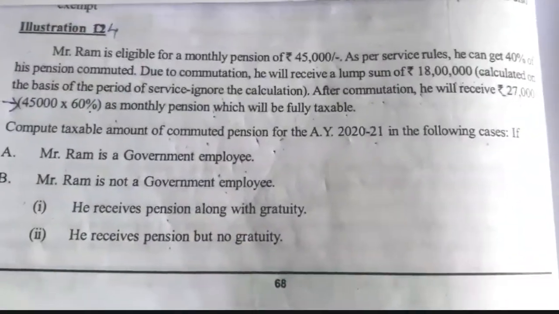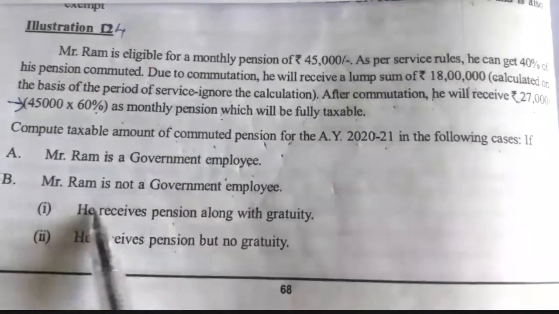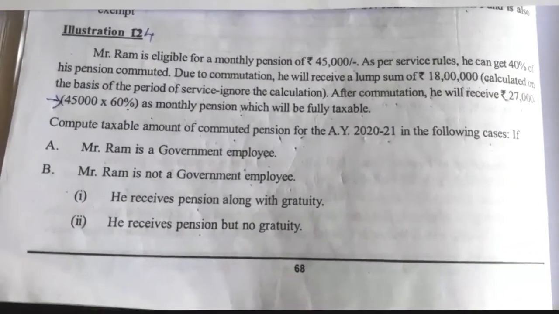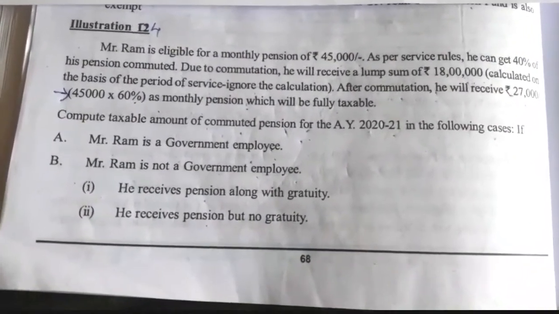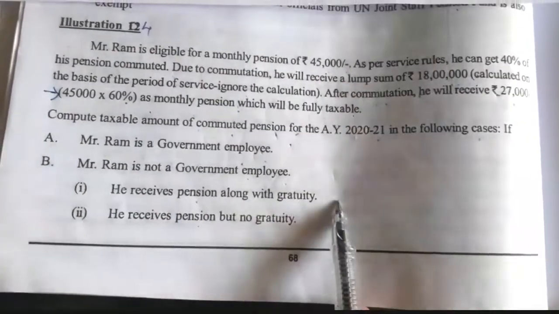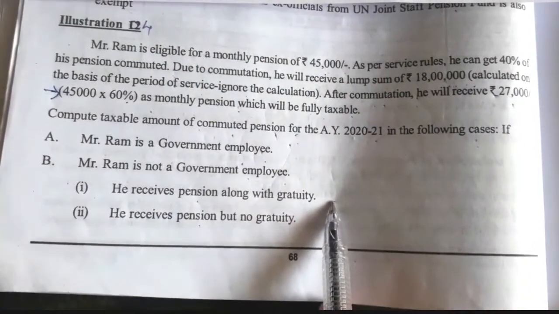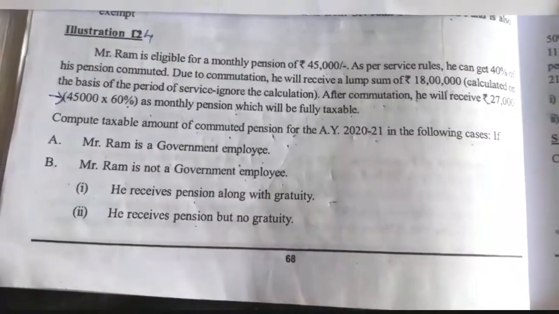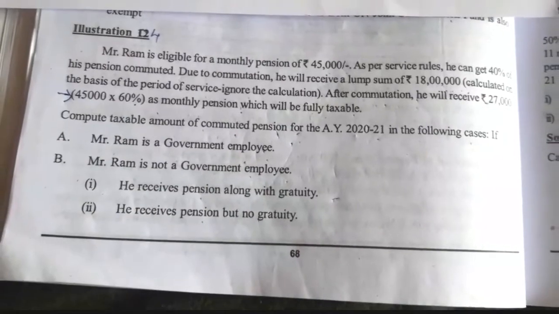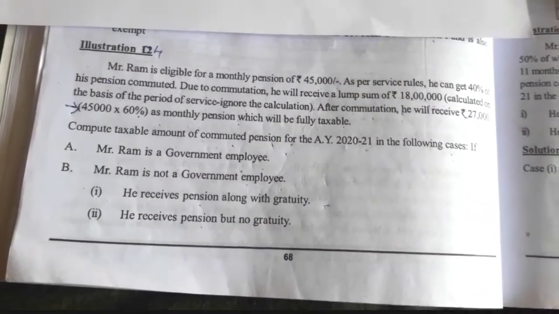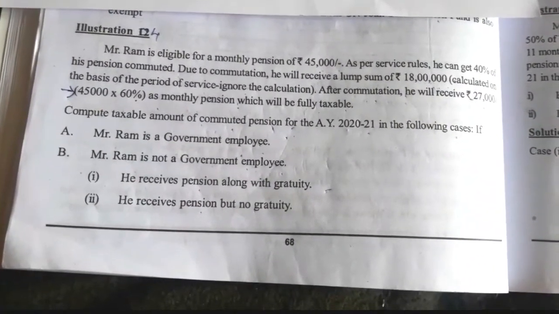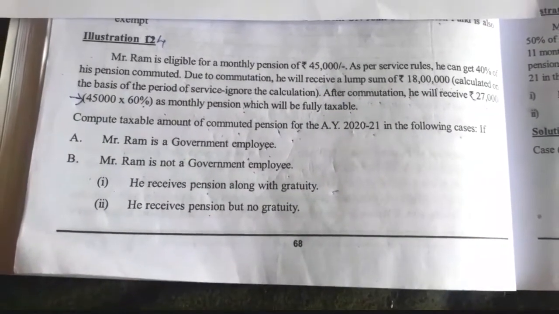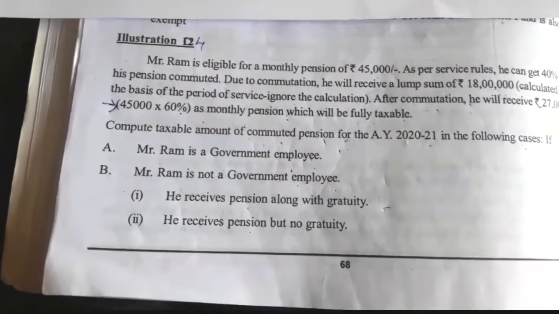Then in case of a non-government employee, if Ram is not a government employee, at that time we have to apply the condition. If he receives a gratuity, the exemption is 1/3 of the full value of commuted pension. If he does not receive a gratuity, then the commuted pension exemption is 1/2, half of the full value of commuted pension. So that we have to compute here.